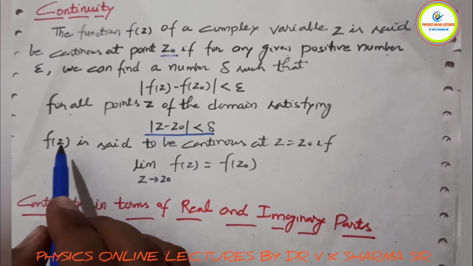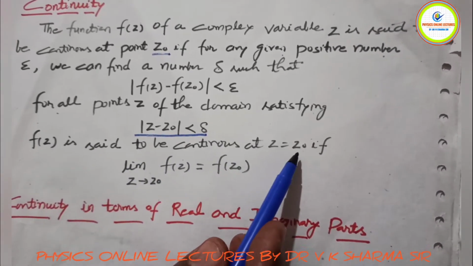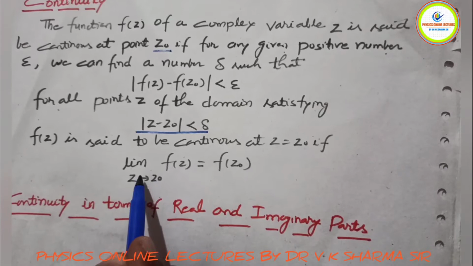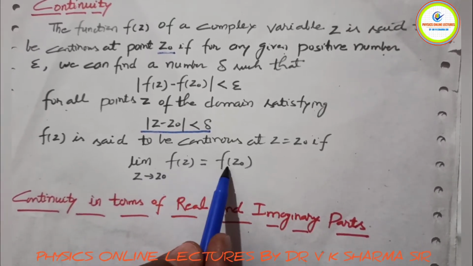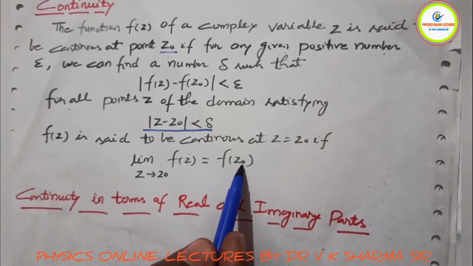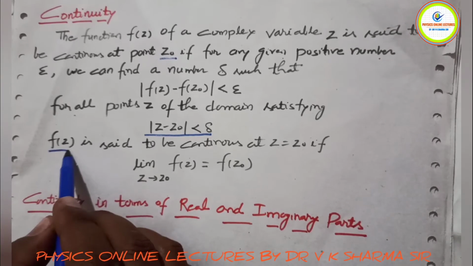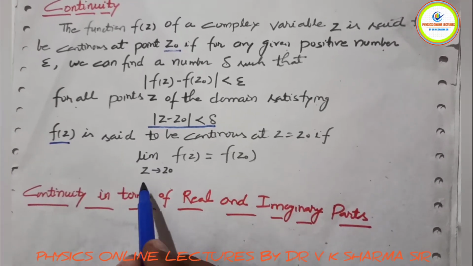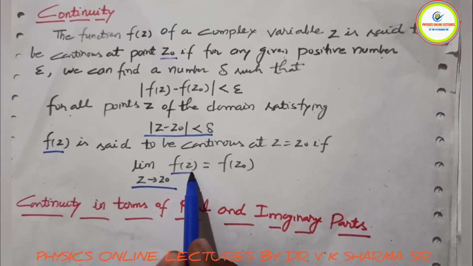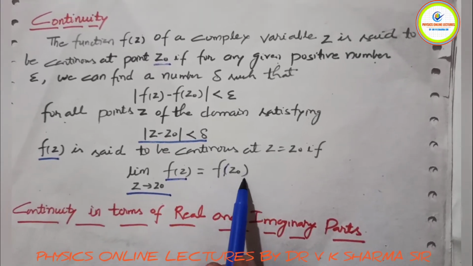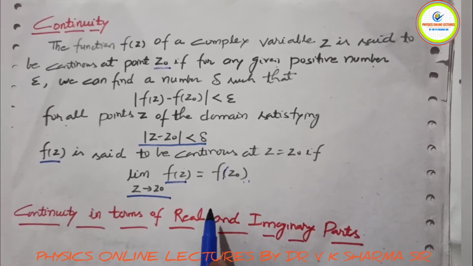Now f(z) is said to be continuous at z equals z0 if the limit as z tends to z0 of f(z) is equal to f(z0). So the function f(z) is continuous at z0 if the limit as z tends to z0 of f(z) equals f(z0). This is the essential criterion for a function to be continuous.